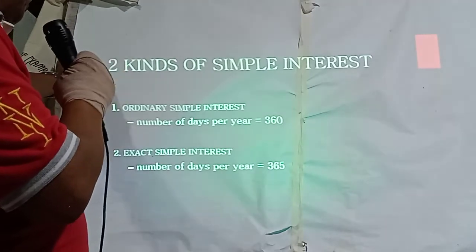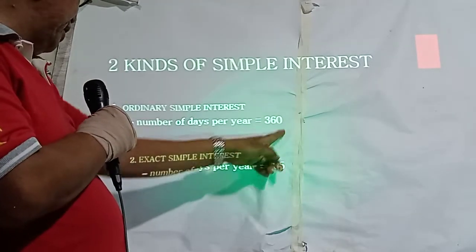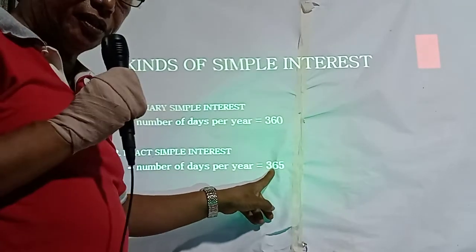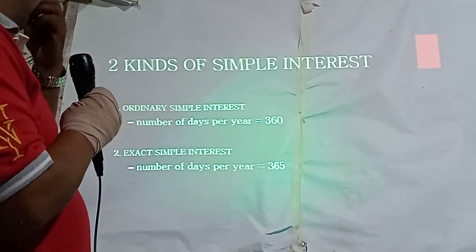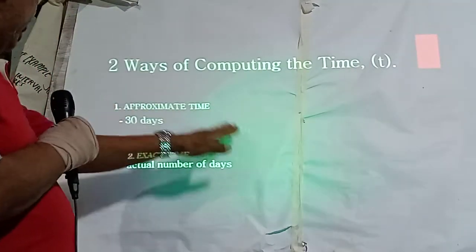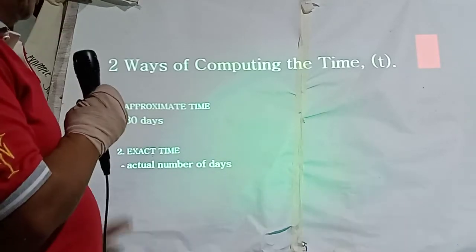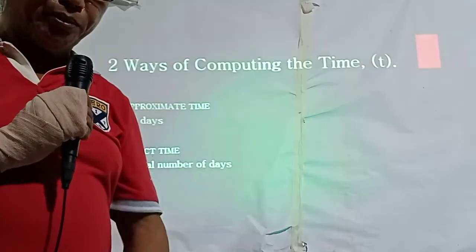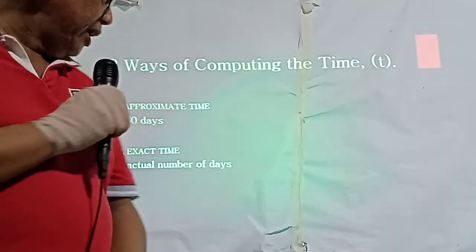Two kinds of simple interest. Ordinary simple interest, number of days per year, 360. Exact simple interest, number of days per year, 365. So those are the two types of interest. Two ways of computing the time. Approximate time, 30 days per month. Exact time, actual number of days. So I will show you how to compute the time so that they will not fool you, most especially if you borrow money.